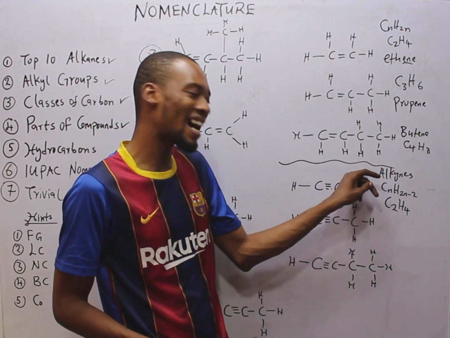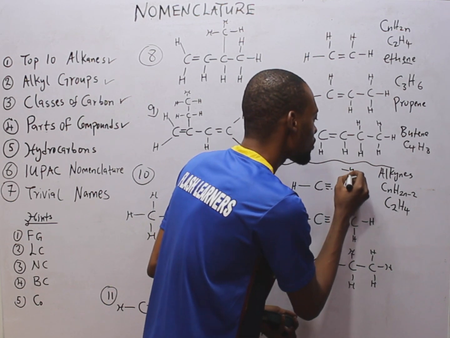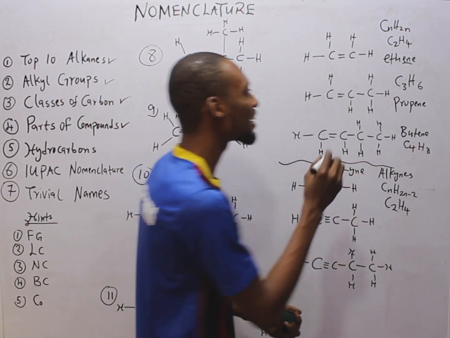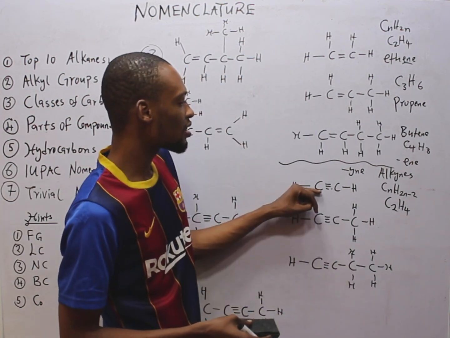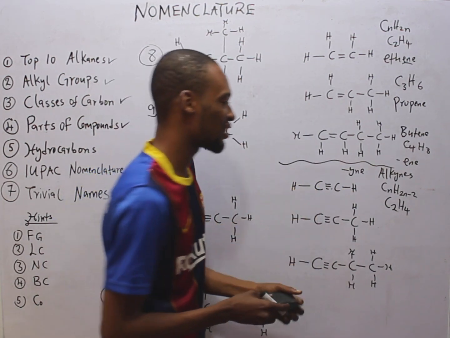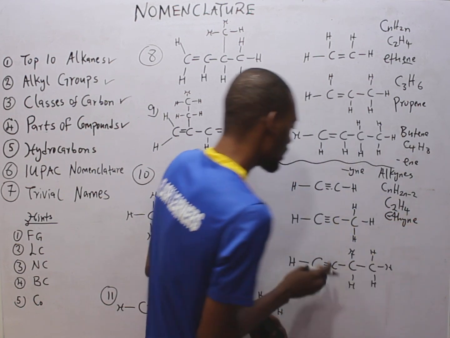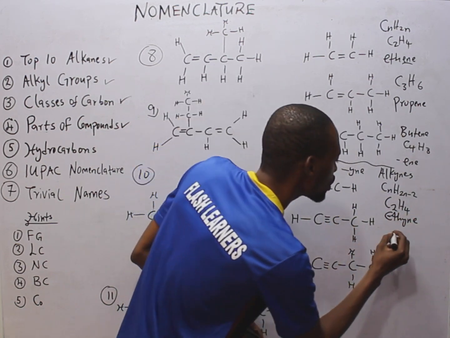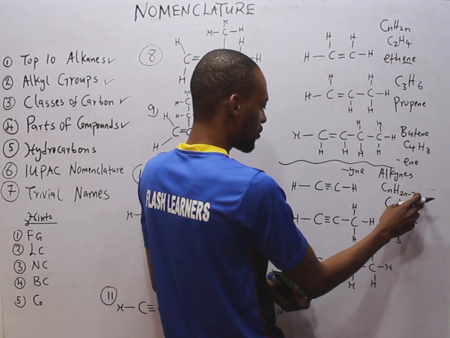The functional group of alkynes is the triple bond, and the suffix is YNE. Alkene is ENE, like you've seen. So this is ethyne. Now here, 3 carbons, it will be C3H, 3 times 2, 6, minus 2, 4.